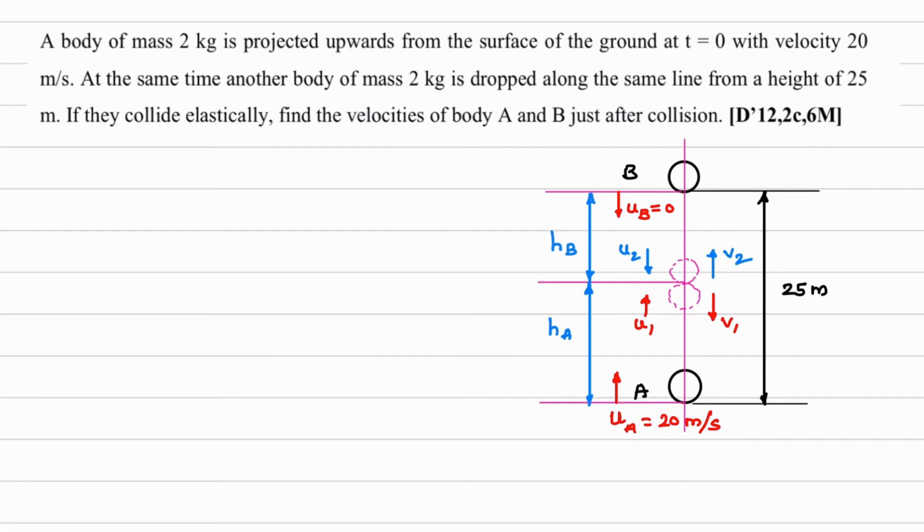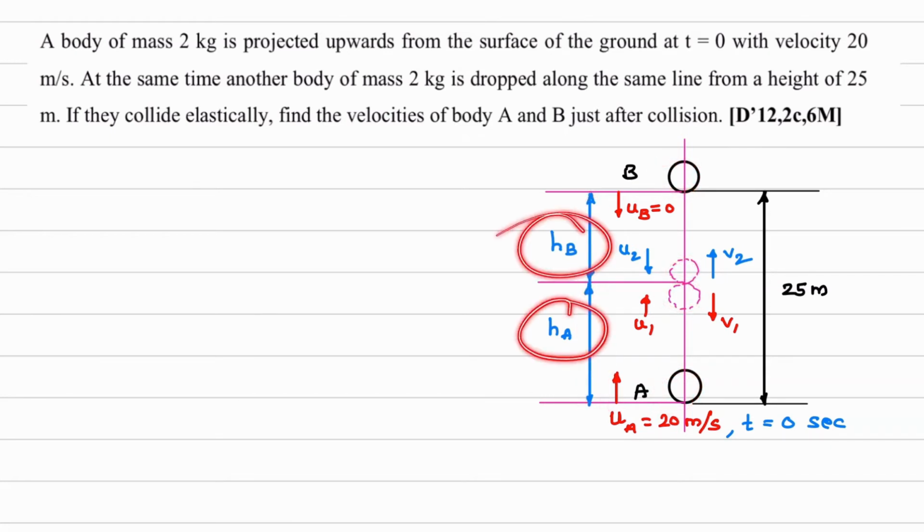Now what is written here? When time is equal to 0, this velocity UA is 20 meter per second. Now what will be our approach? Understand that. The total height is given, 25 meter. So ball A will travel HA height, ball B will travel HB height, and then there will be collision.